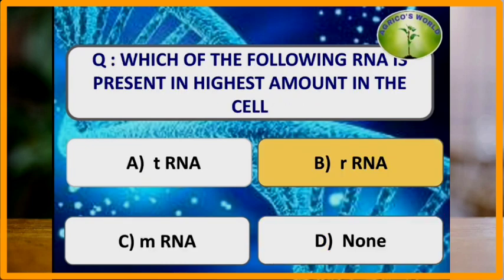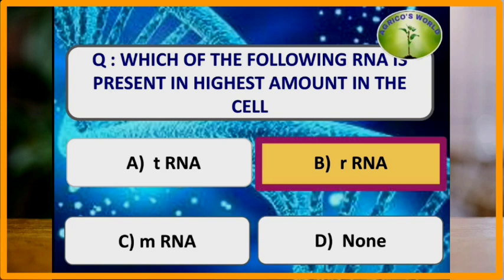Which of the following RNA is present in highest amount in the cell? Ribosomal RNA is present in highest amount, which is about 80%, and later it is the tRNA, which is 10 to 15%, and mRNA is the least, which is 5 to 10%.